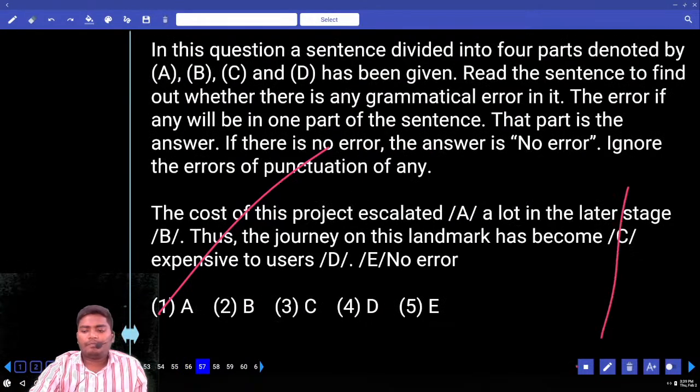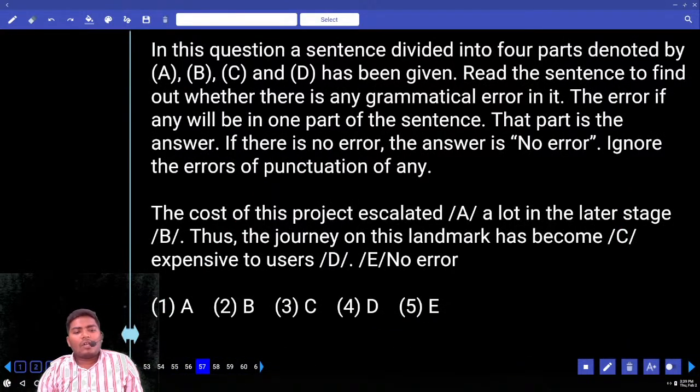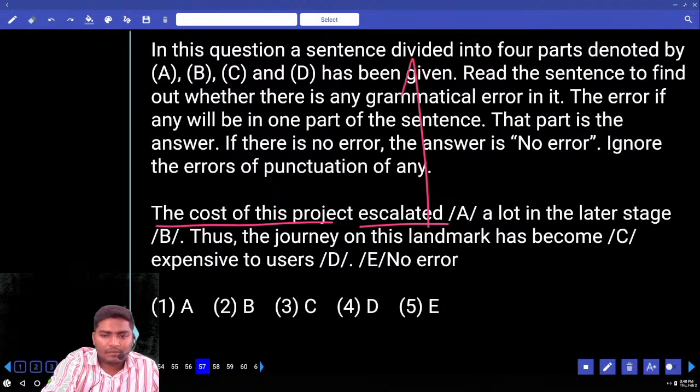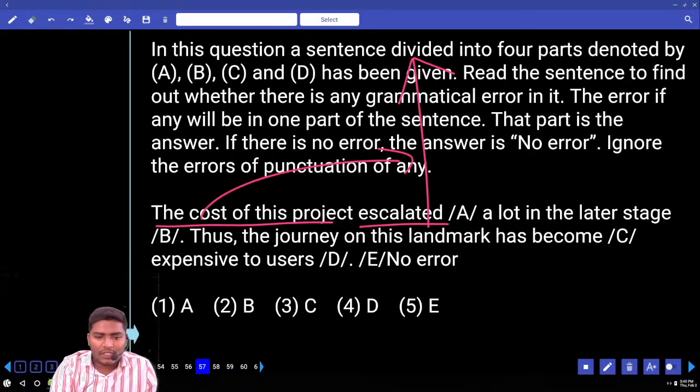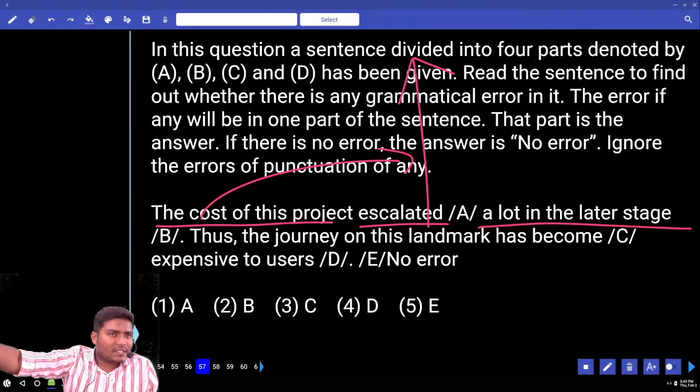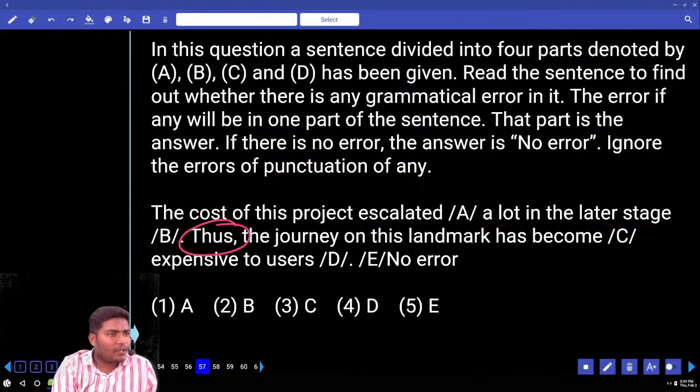Motto 57. Tell me the error. The cost of this project escalated a lot in the later stage. Thus, the journey on this landmark has become expensive to users. The cost of this project escalated. Escalated means increased. The cost of the project increased a lot in the later stage, in the second stage or third stage. Thus comes with the meaning of so.